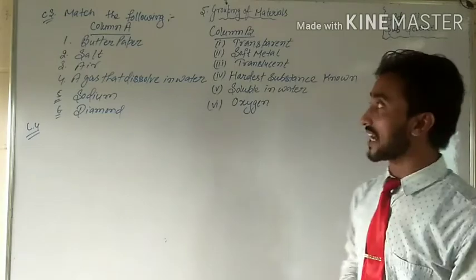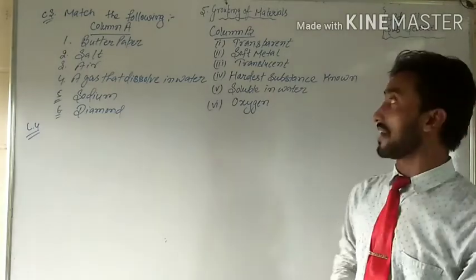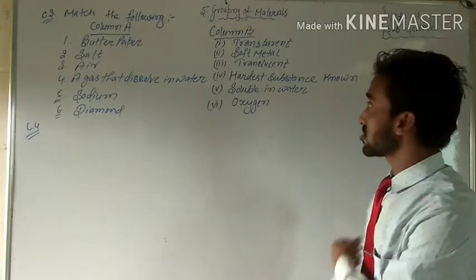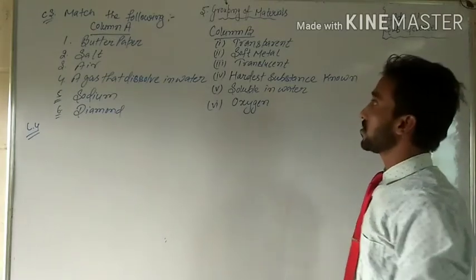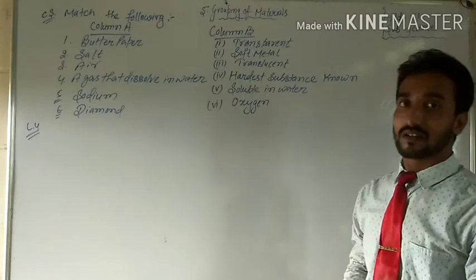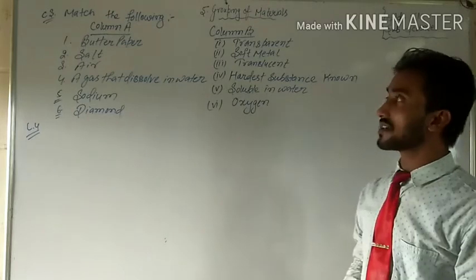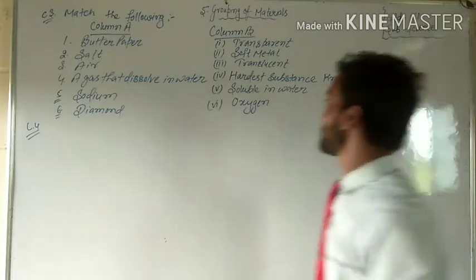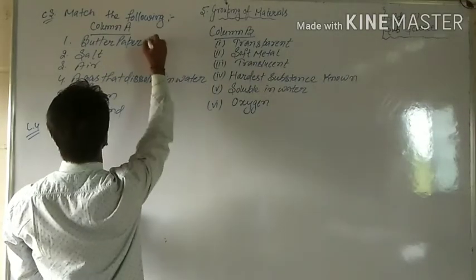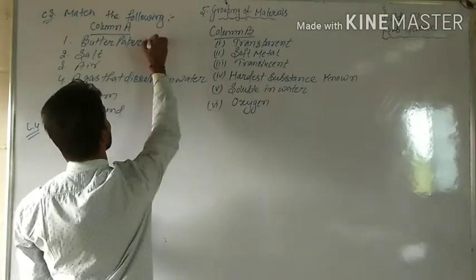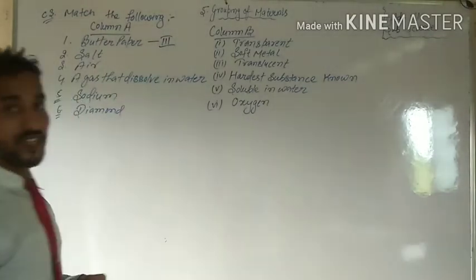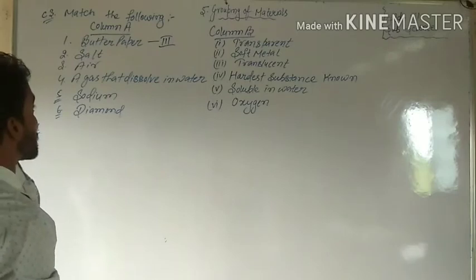Butter paper, what type of property does it have? See in column B. Is it transparent? No. Soft metal? No. Translucent? Exactly. Butter paper behaves like translucent.